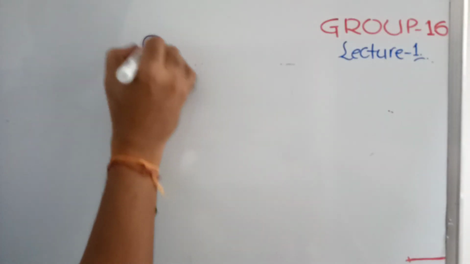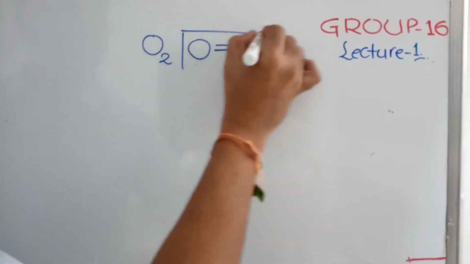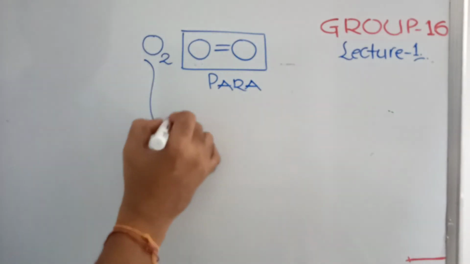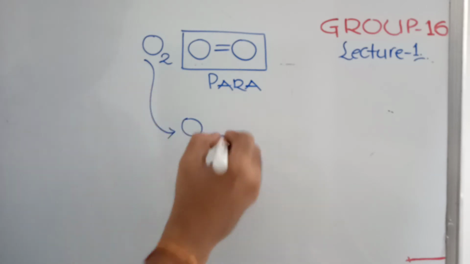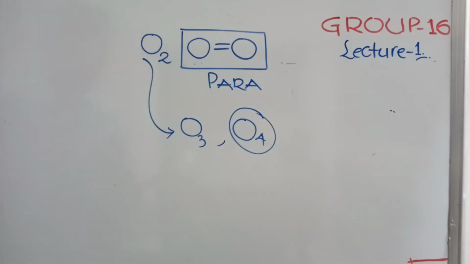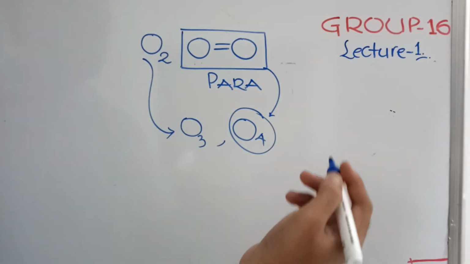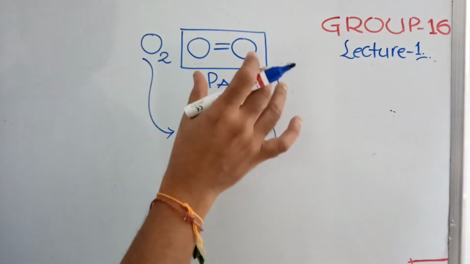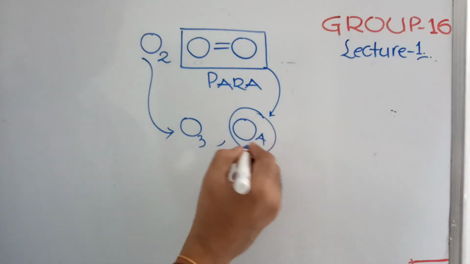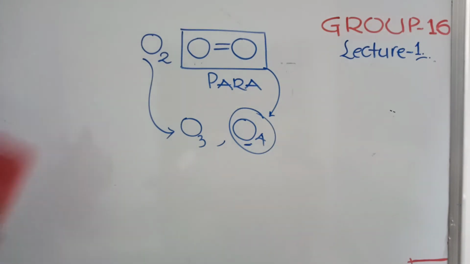Oxygen is a diatomic gas, O2, with a double bond. Oxygen is a diatomic gas. It is paramagnetic. For oxygen, you can expect ozone. Ozone is known to you. O4 is also known, though we very rarely see it. Lewis proposed O4 because when oxygen is kept at low temperatures, it slowly loses its paramagnetic behavior. That is because of the formation of O4. So O4 is also known, but not very important.